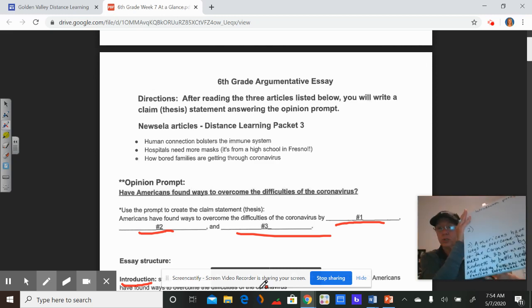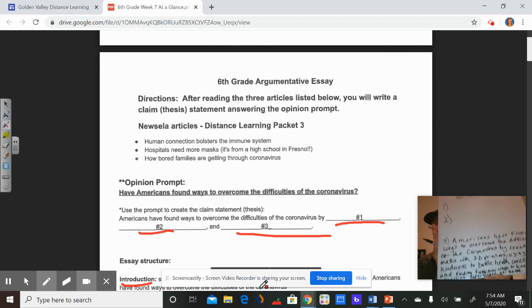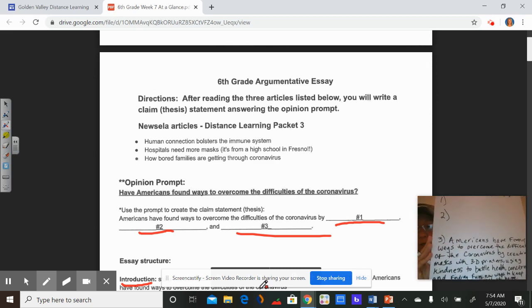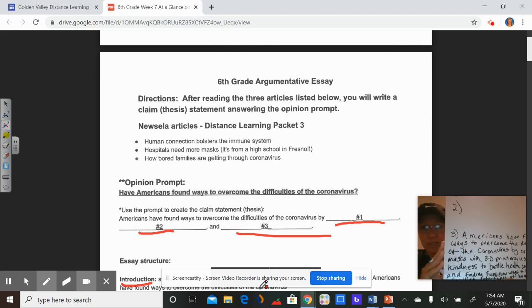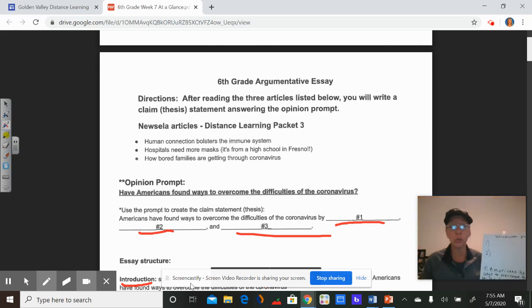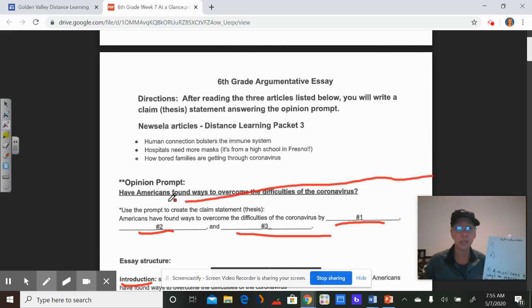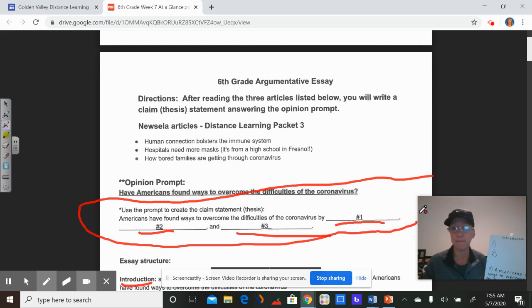Okay, so do you see how I took my personal 3 topic sentences of my main body paragraphs and I put them into my thesis statement? That put them into sentence number 3. Okay, this is the final sentence of my introduction paragraph. Okay, so just use this template. Start right here.